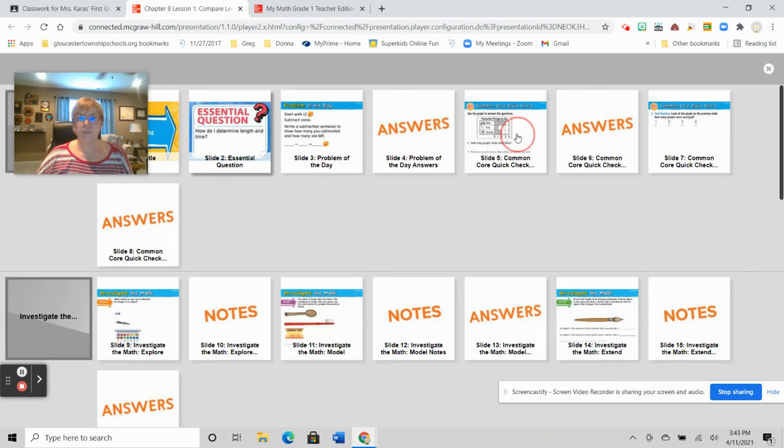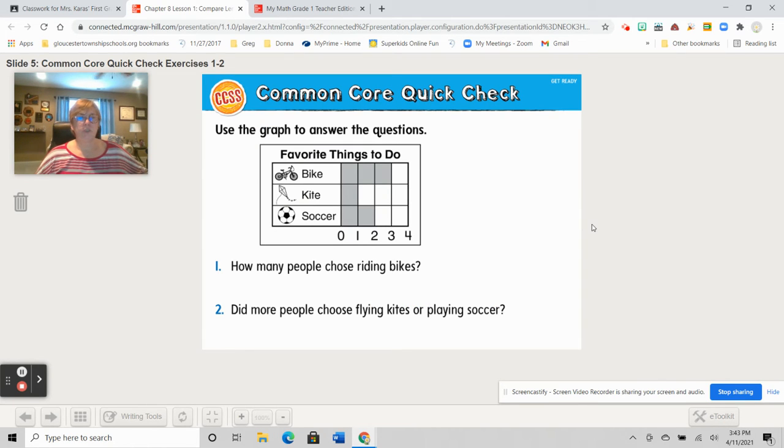All right, so this is where you should have your whiteboard ready. We're going to just do a little review as to how to use the graph to answer questions. And this graph is about favorite things to do: bike, kite, or soccer, okay? So for number 1, how many people chose riding bikes? If you need to, pause and write your answer on your whiteboard. Number 2, did more people choose flying kites or playing soccer? Write your answer. And another question is, how many people were surveyed in all? Put your answer down for that.